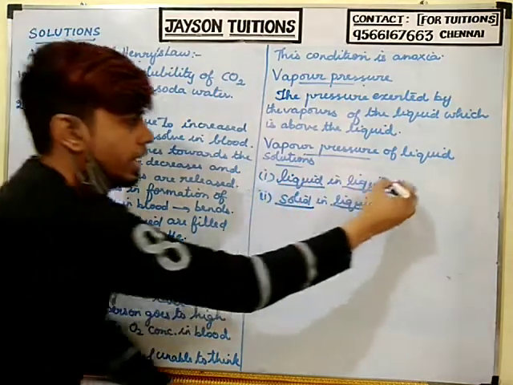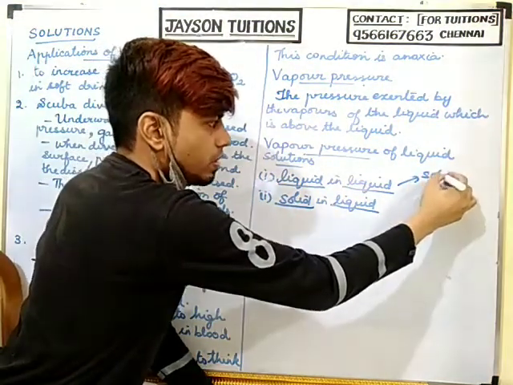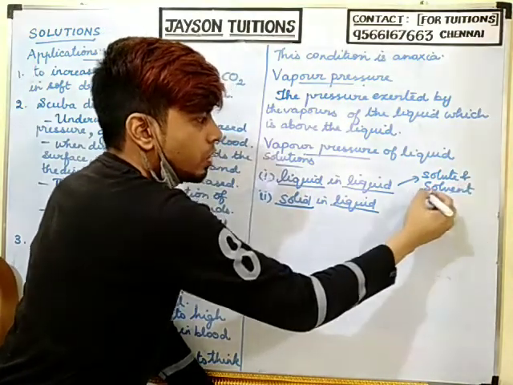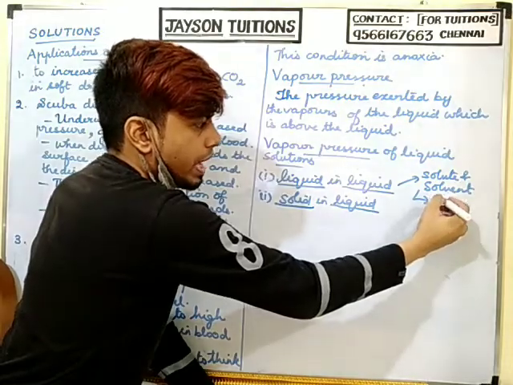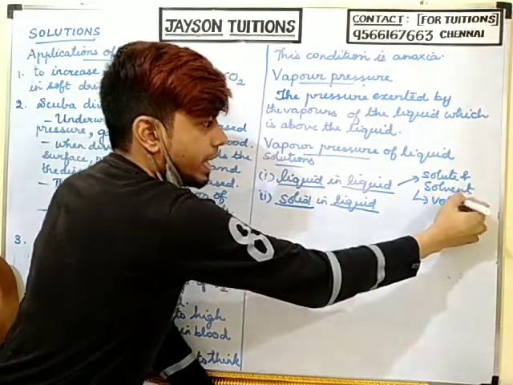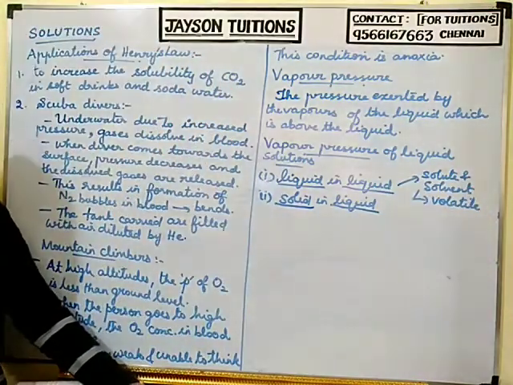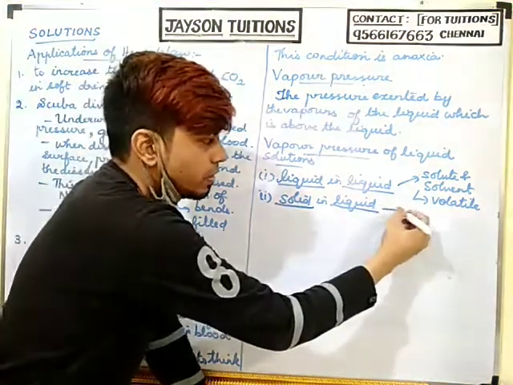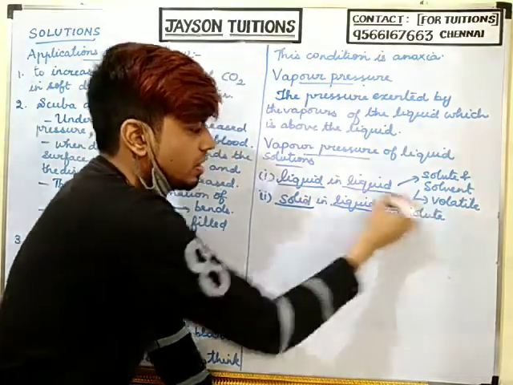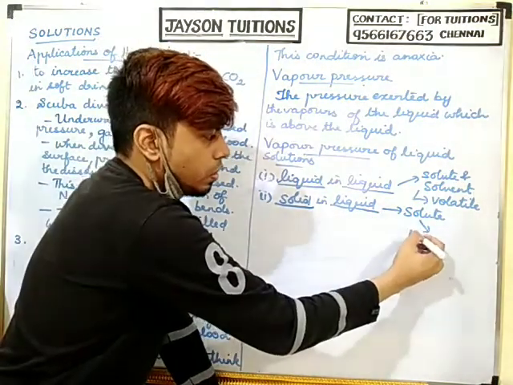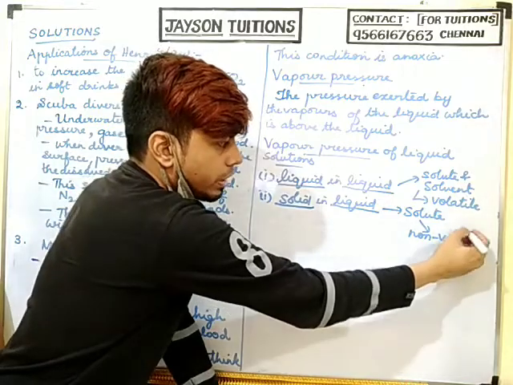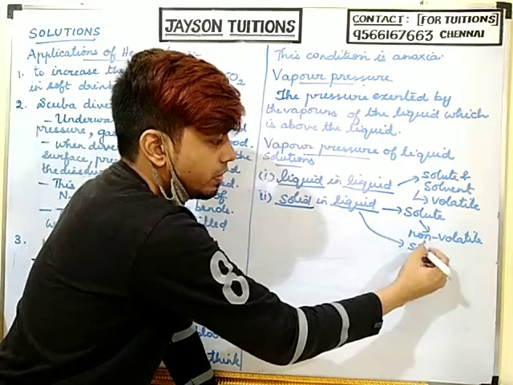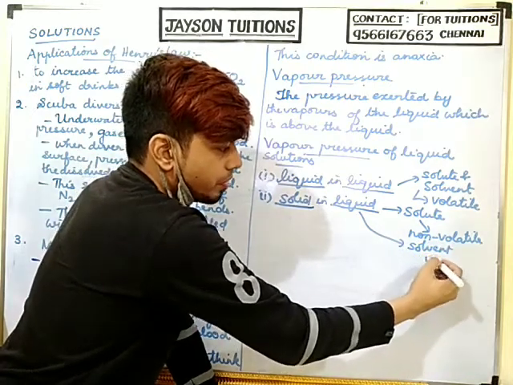So in liquid in liquid solution, the solute and solvent are both liquids, so both will be volatile. Volatile means they can change into vapor. In solid in liquid solution, the solute is solid, so the solute will be non-volatile; it will not change into vapor. Whereas the solvent will be volatile.